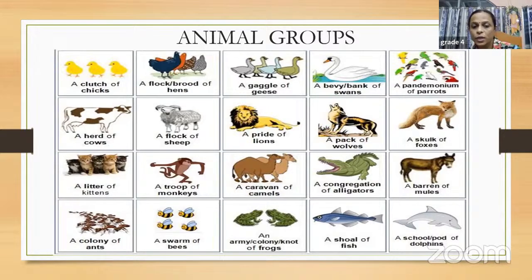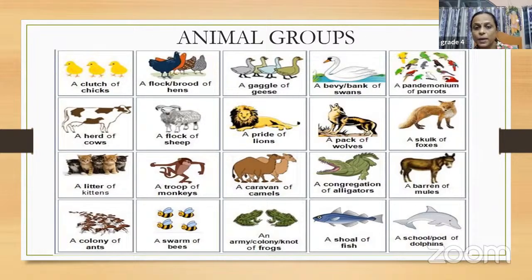This also you don't need to remember all of them. You need to have an idea. For example, common animals: a herd of cows and a flock of sheep. When you have lions in a group, we call them a pride of lions. If wolves are there, we call them a pack of wolves. And a skulk of foxes, a litter of kittens. If you have a bunch of kittens all together, we can call it a litter of kittens. A troop of monkeys.